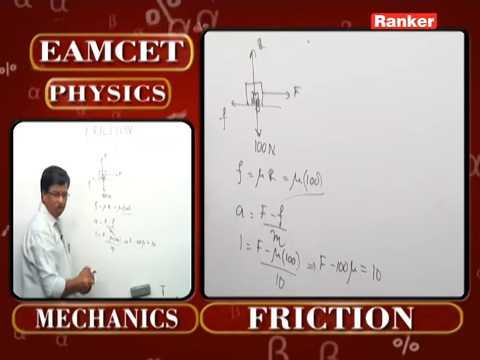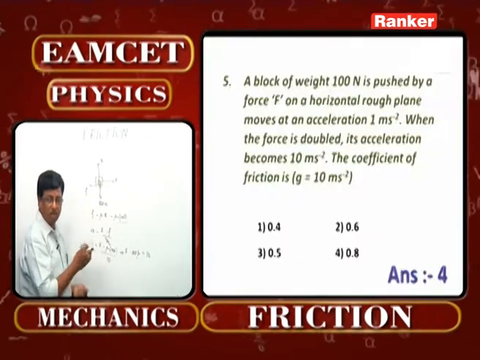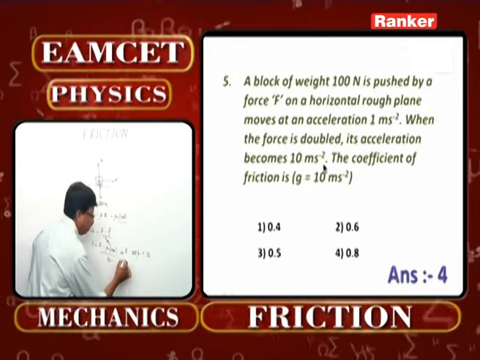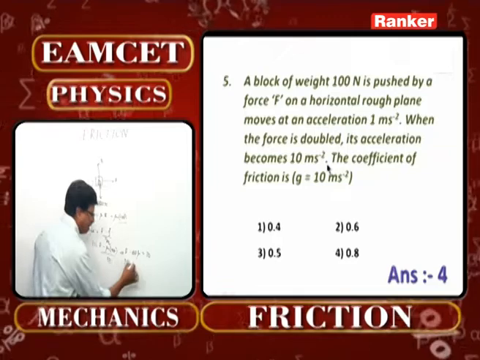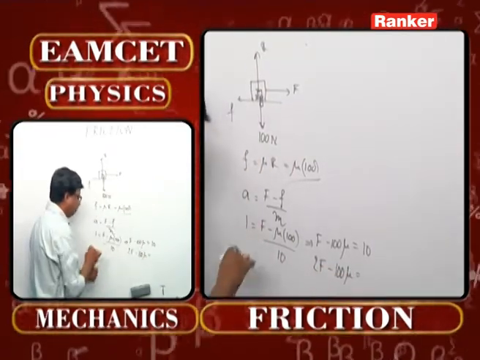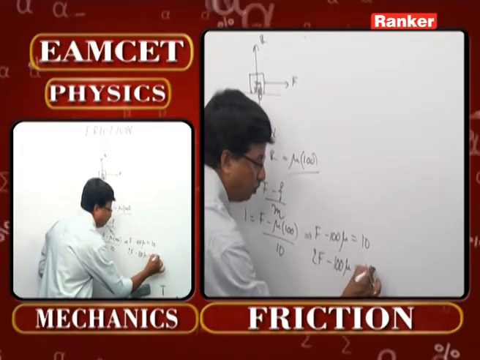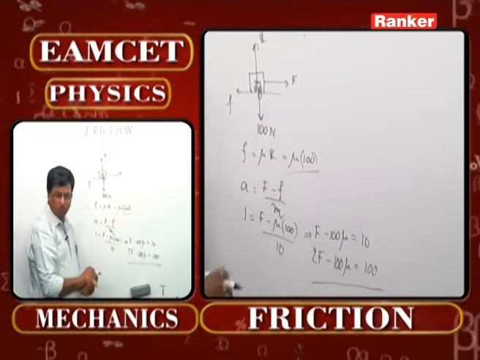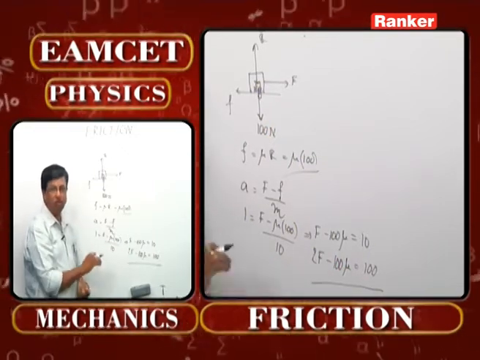Exactly in the same manner, when you take the second sentence over there, when acceleration is becoming 10 meter per second square, when force is being doubled, then you can rewrite the same equation this way. 2F minus 100 mu will be the same, there will not be any change, is equal to 10 times 10, which now becomes 100. Simple. Now you just simplify these two equations, automatically the value of mu comes to be 0.8.